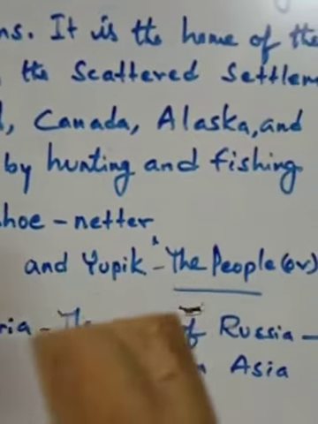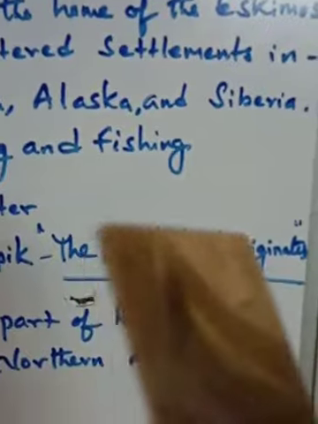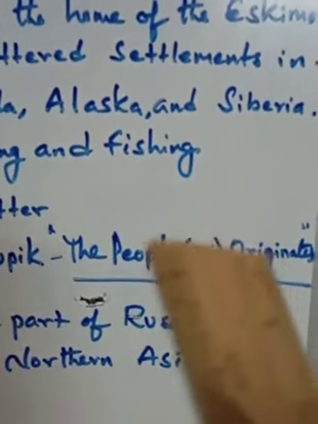Inuit and Yupik mean the people are the originals. Originals means original people.